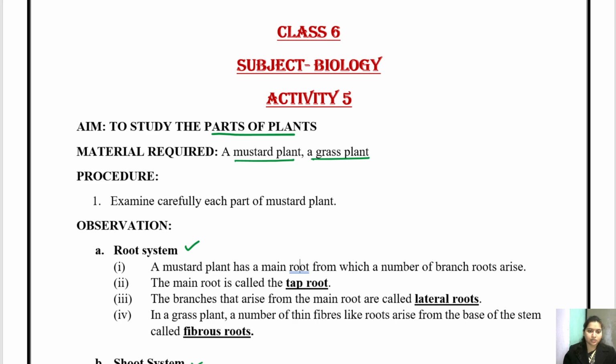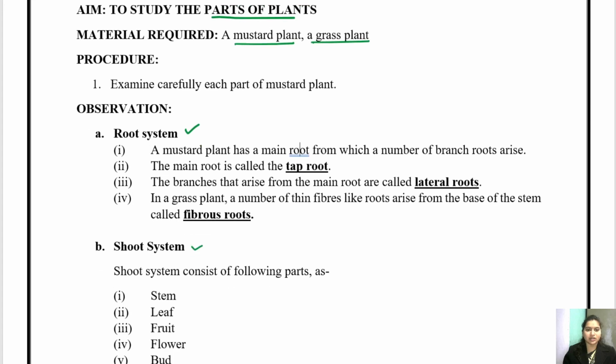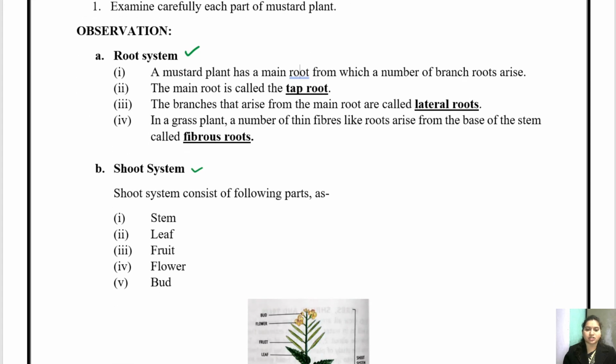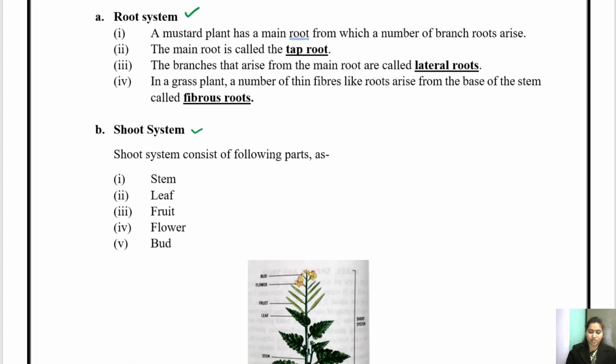Okay, so when we will see, we are going to see these two systems, that is root system and a shoot system. Root system, children, we know it is of two types.